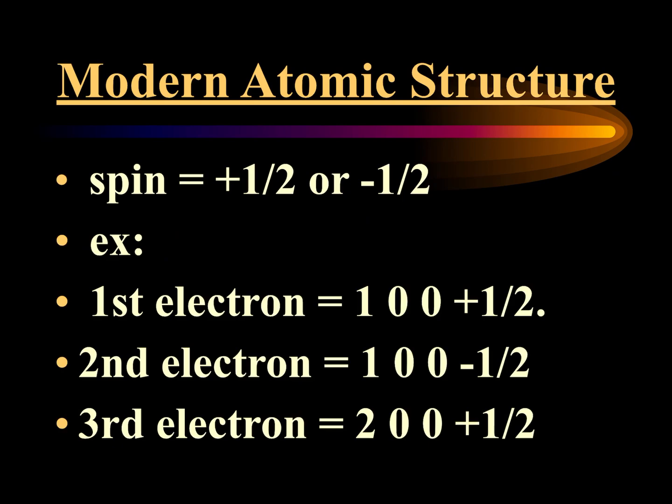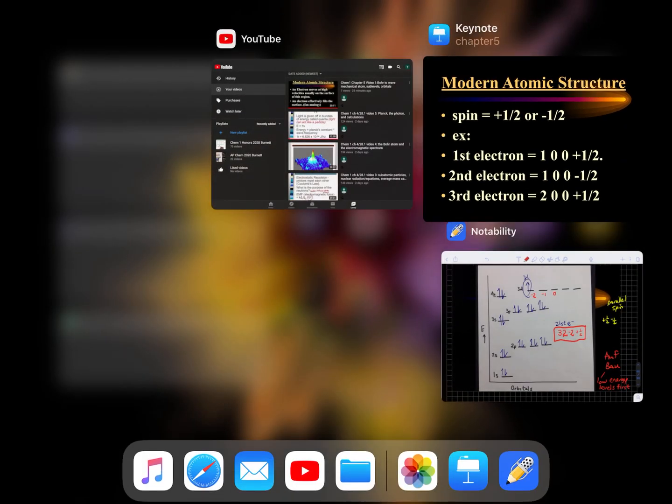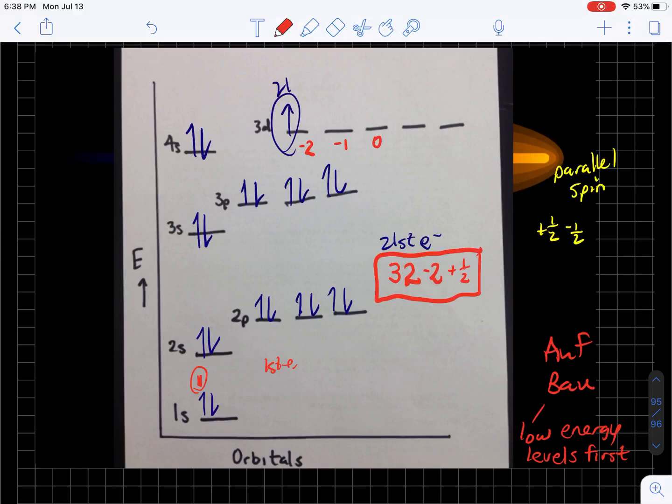So first, second, and third electrons. Let's go back to our chart. Where's the first electron? Right here. So the first electron in any atom is in the 1s shell. So we're going to write 1, 0. And then it's in the middle orbital because there is only one orbital. So that's a 0. And it's an upspin, positive 1/2.